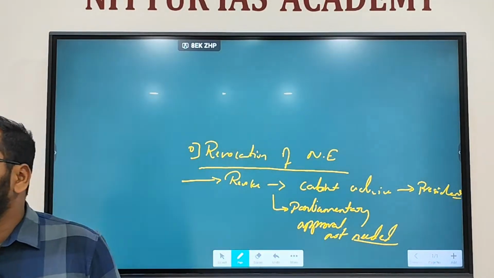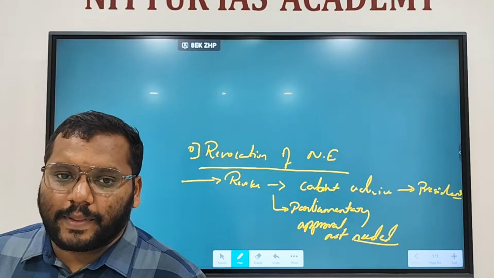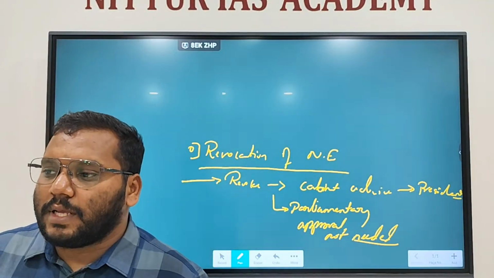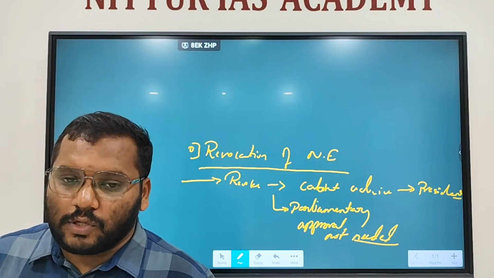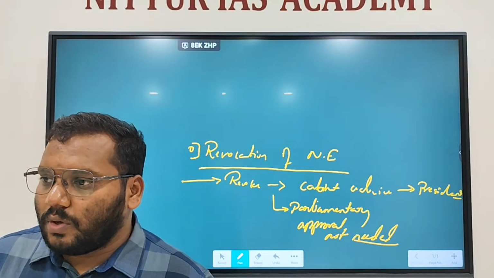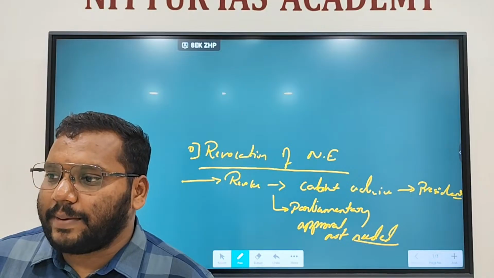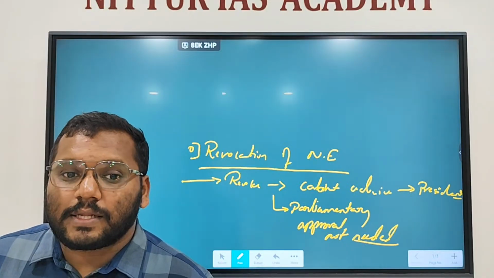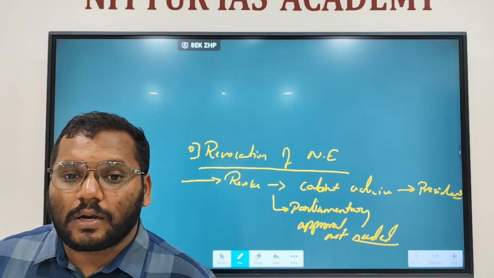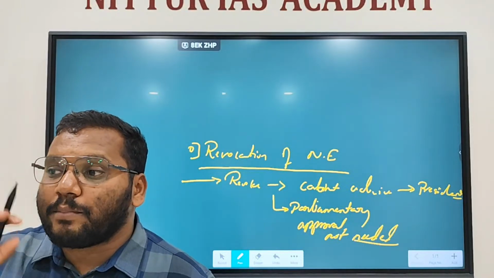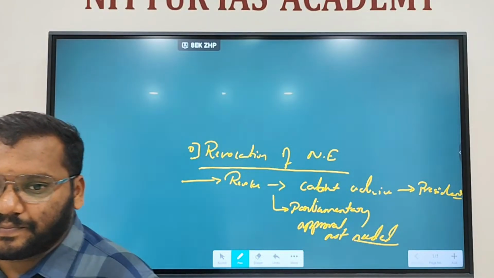Parliamentary approval is not needed. But if the Lok Sabha passes a resolution with a simple majority that the emergency has to be revoked, then the president must revoke the national emergency.